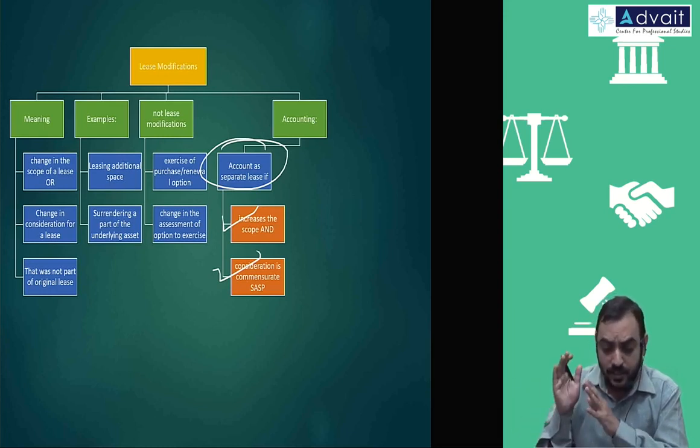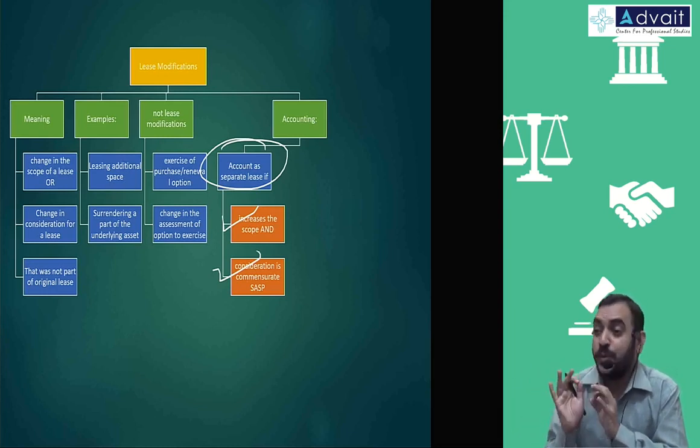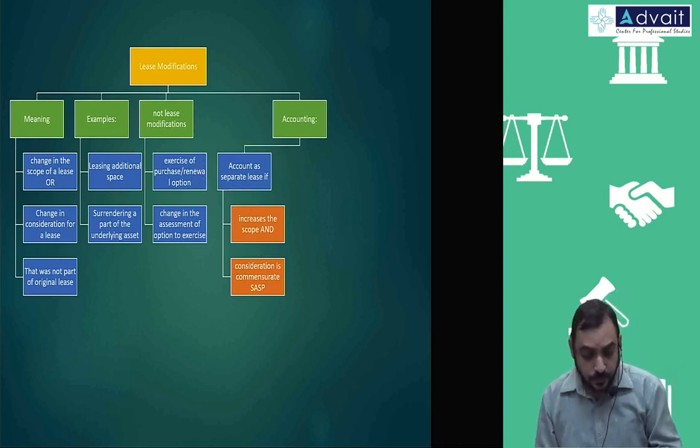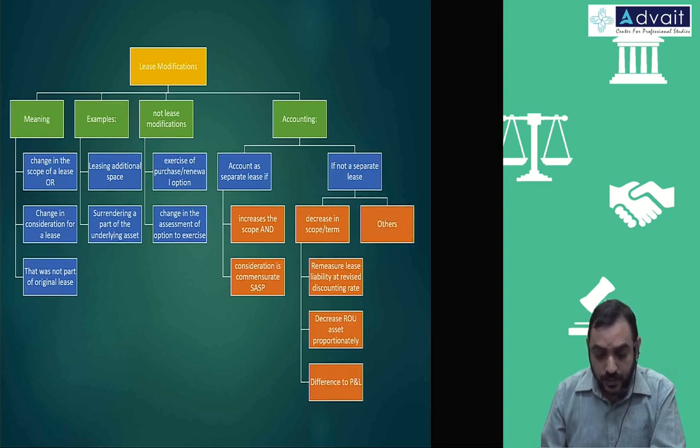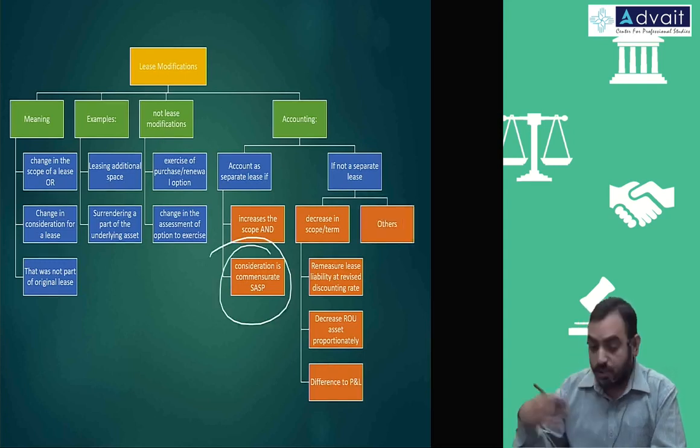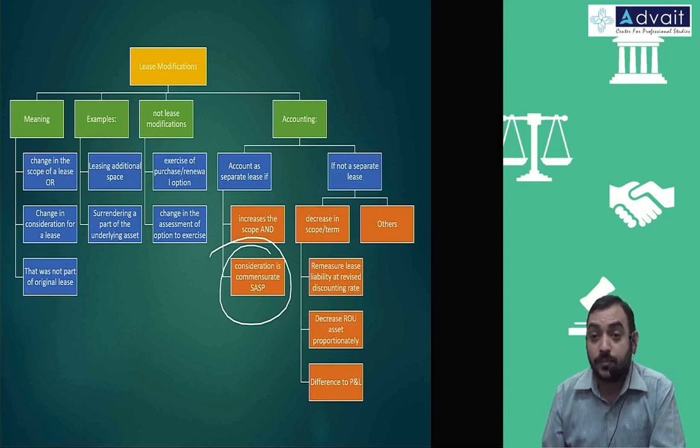Basically it means the increased value should be fair for you to account for it separately. Otherwise it's not a separate lease, that is, it is a decrease in scope, or the consideration is not commensurate with the standalone selling price.